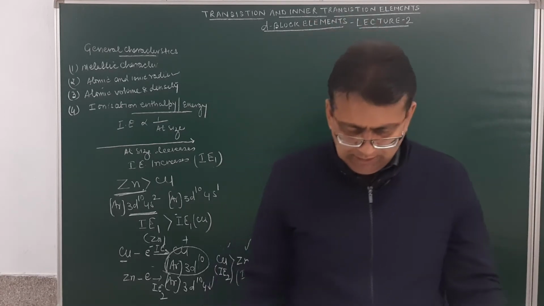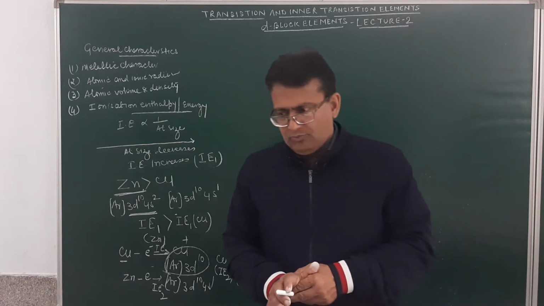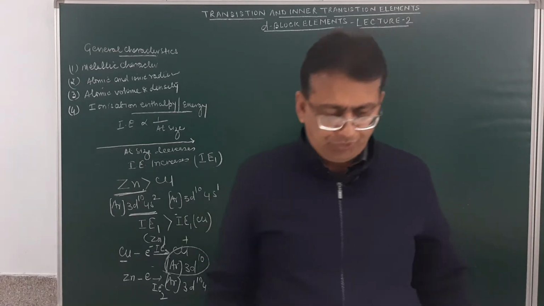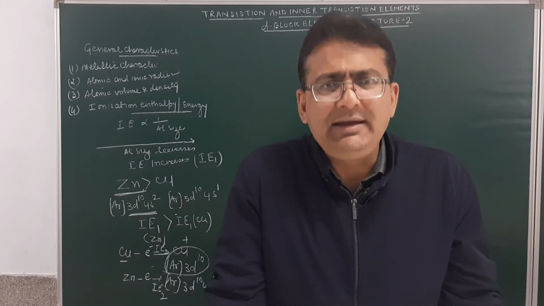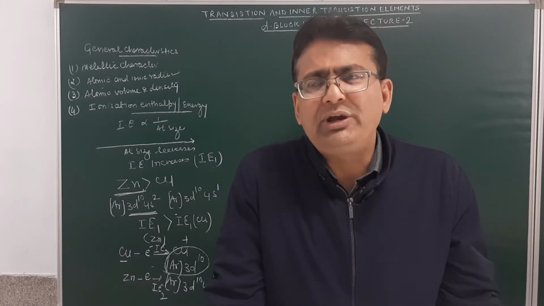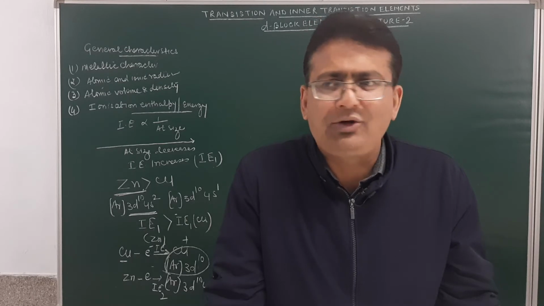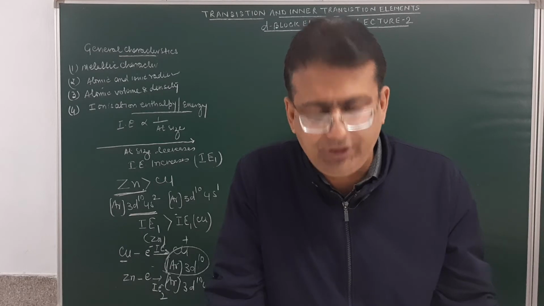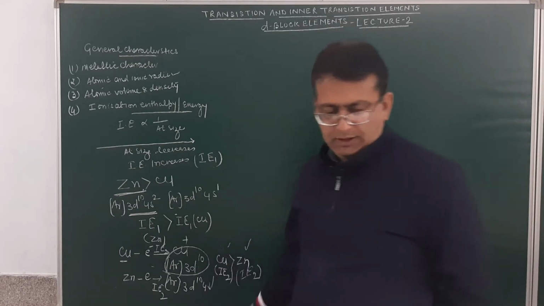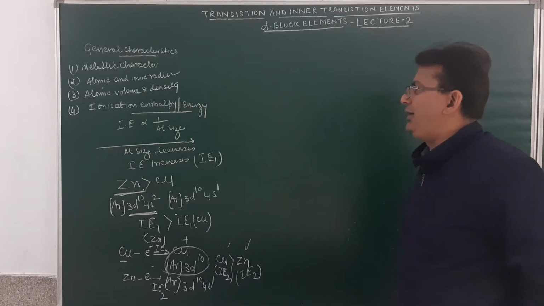Now, if we move down the series, that is from the 3d series to the 4d series to the 5d series, atomic radii increases slightly, although the increase is not much due to the lanthanide contraction. Of course, that slight increase also affects the ionization energy. So, I think this property must be very, very clear to you.